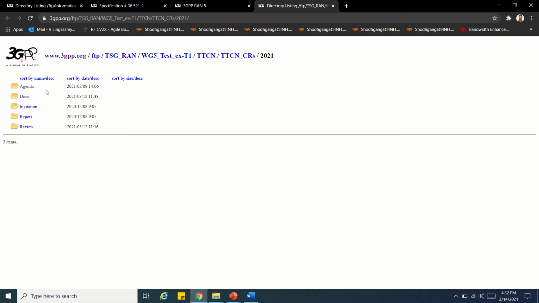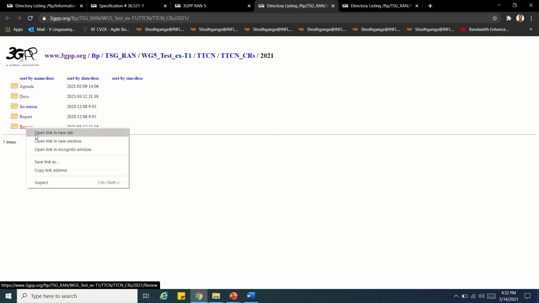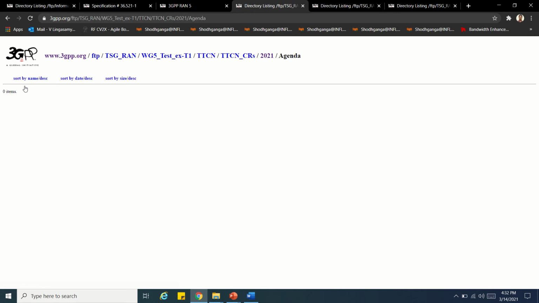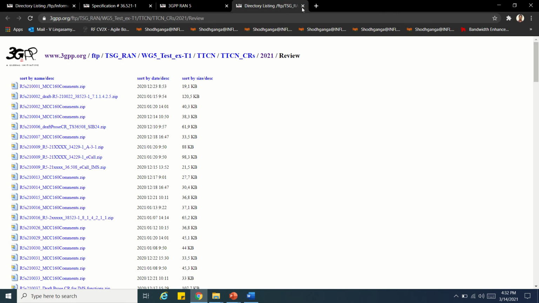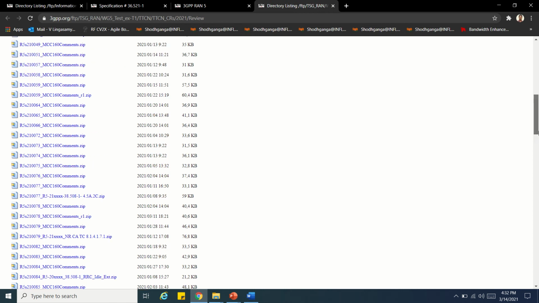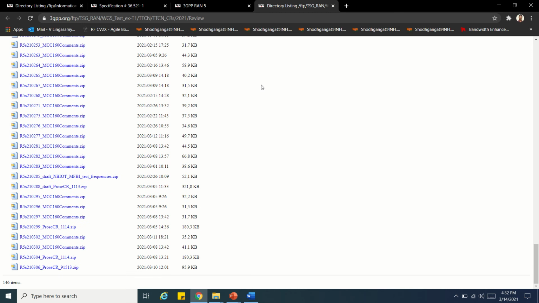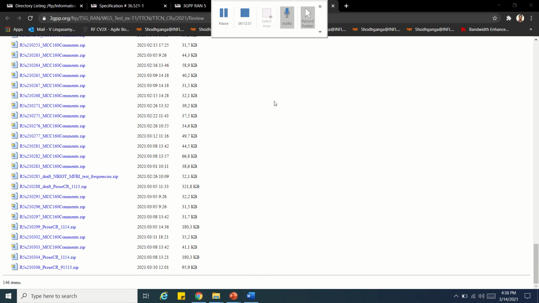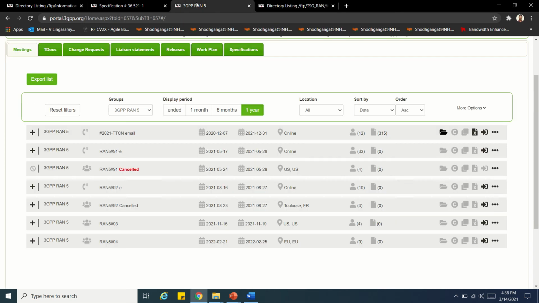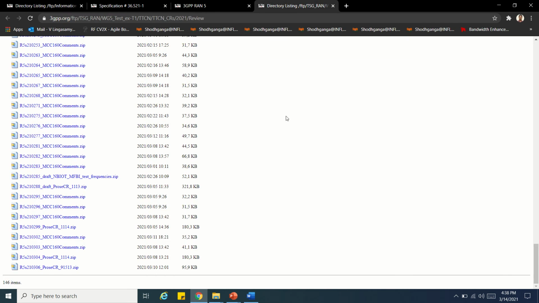In this particular meeting, the agenda is like this: 36.521-1 protocol-related CRs we are discussing. What are all the docs to be done, the invitation, the report, everything will be there. Some CRs may be pending from the last meeting. They might have given some suggestions, so that will come here as carry forward. All that information will be discussed in each RAN meeting. So change requests will be discussed in each meeting.